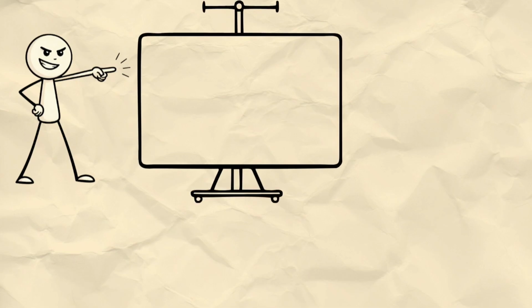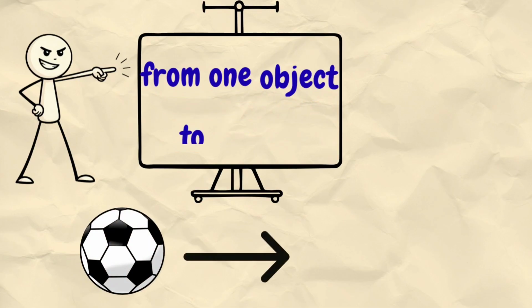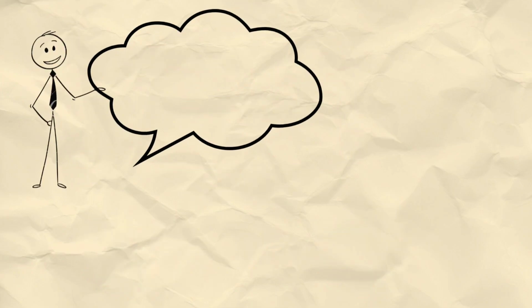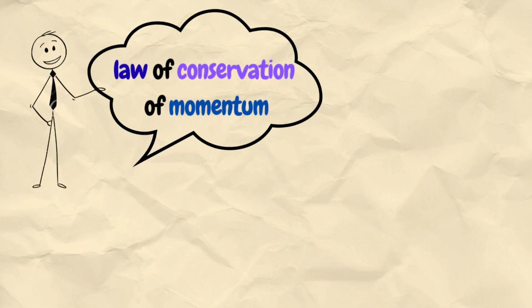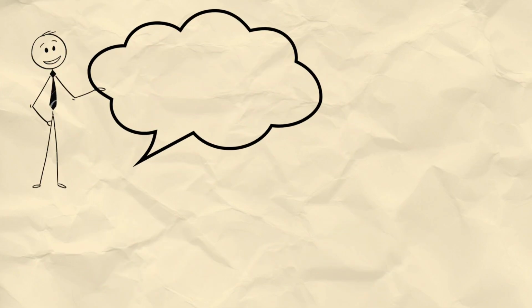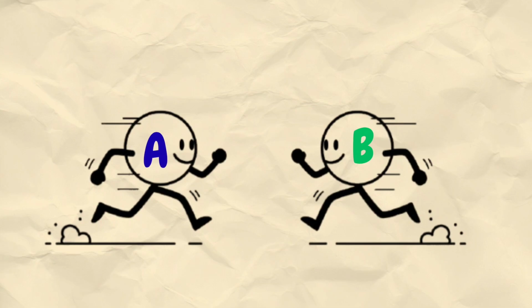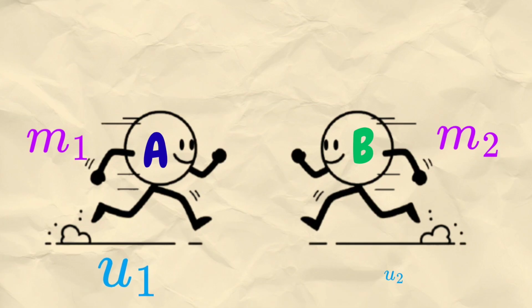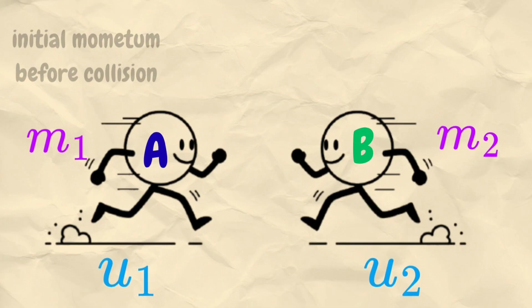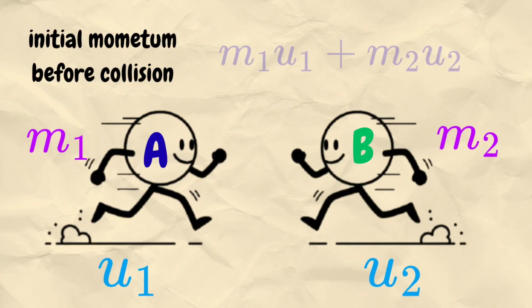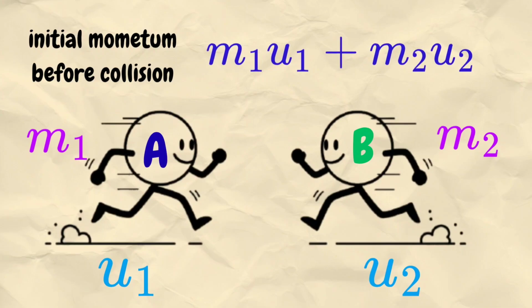But here's something interesting: momentum is never lost. It only transfers from one object to another. According to the law of conservation of momentum, no matter what happens, total momentum stays constant if no external force acts. Let's take two objects, object A of mass m1, and object B of mass m2. They are moving with velocities u1 and u2 before collision. So the initial momentum of both objects is equal to m1u1 + m2u2.